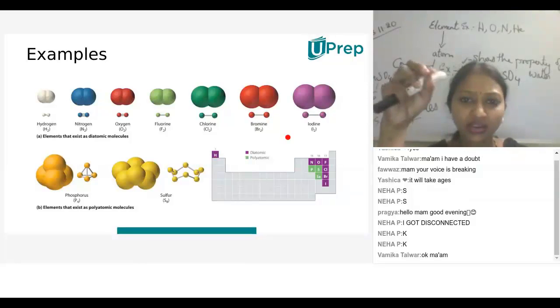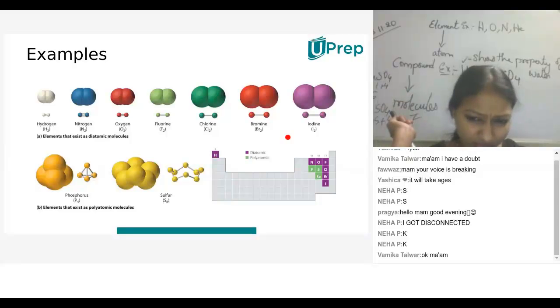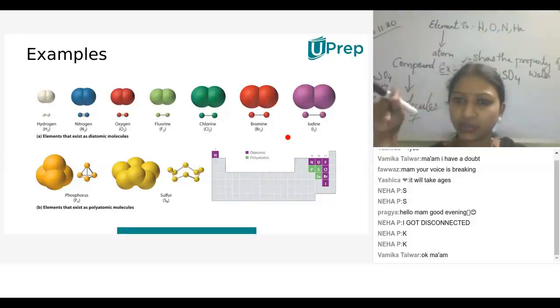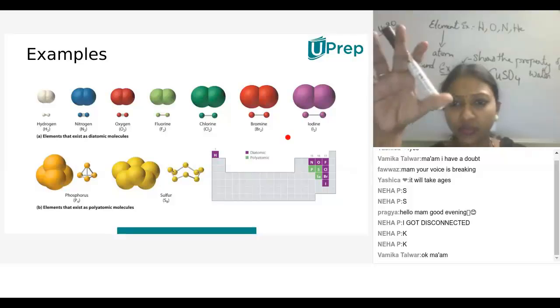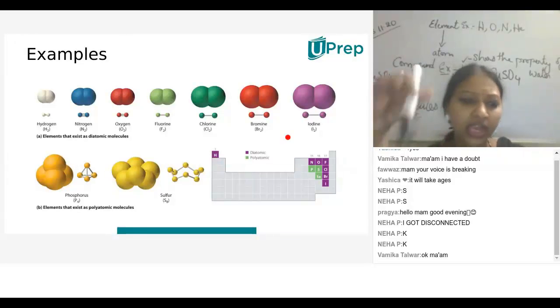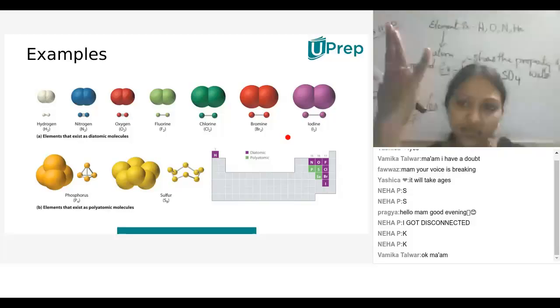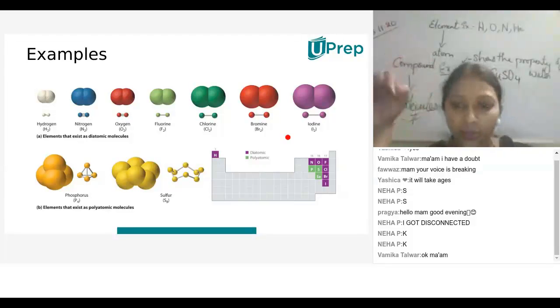Ma'am, 5 phosphorus, right? Yes, 5 also. We can say 5 also. Phosphorus 5 is also available, and phosphorus 4 is also available. But here the phosphorus has the ability to form with 3 other phosphorus, like P4. 4 is the atomicity of phosphorus.